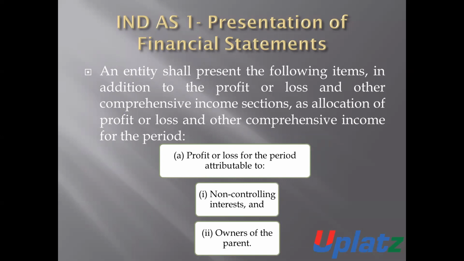There are certain following items. In point A, profit and loss for the period which is attributable to non-controlling interest and owners of the parent.